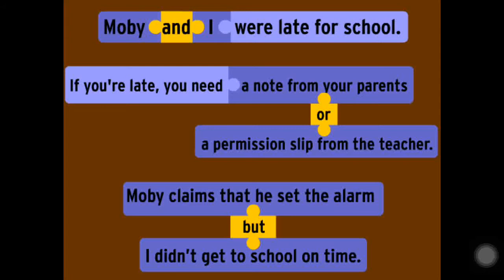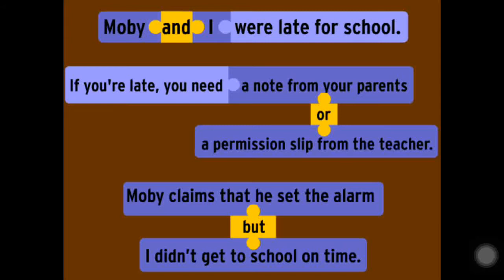You can see the word or which is in yellow, connected one. So this is one conjunction. Here and is one conjunction, or is one conjunction. Then one more, see. Moby claims that he set the alarm, but I didn't get to school on time. So but is also a conjunction.